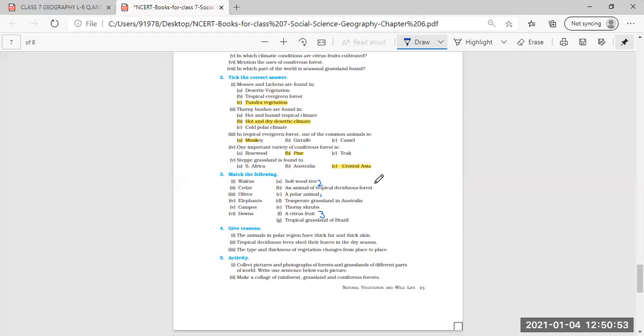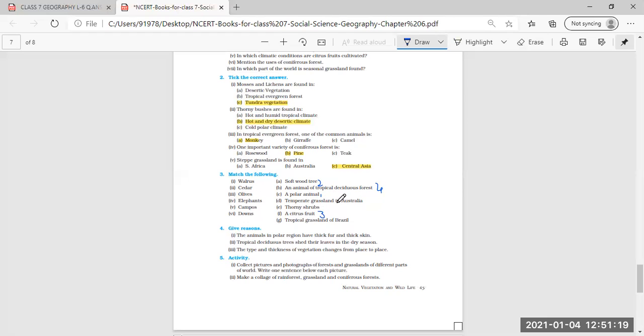This will be the fourth. An animal of tropical deciduous forest. For elephants, you can mark.